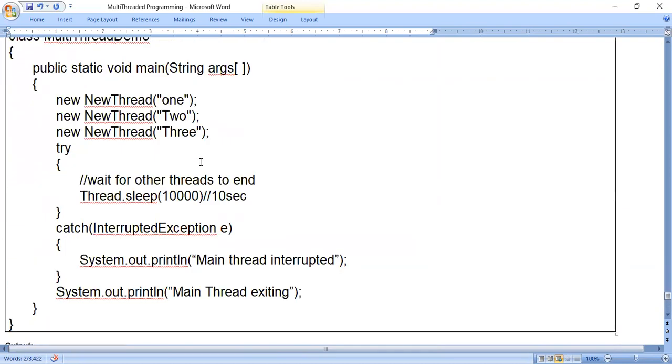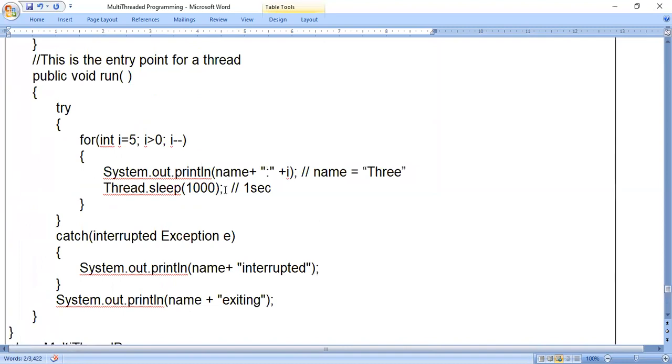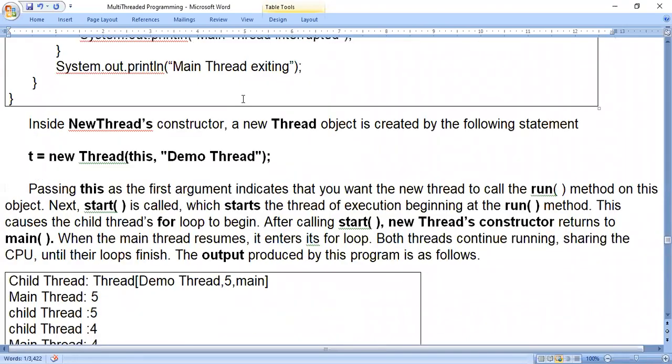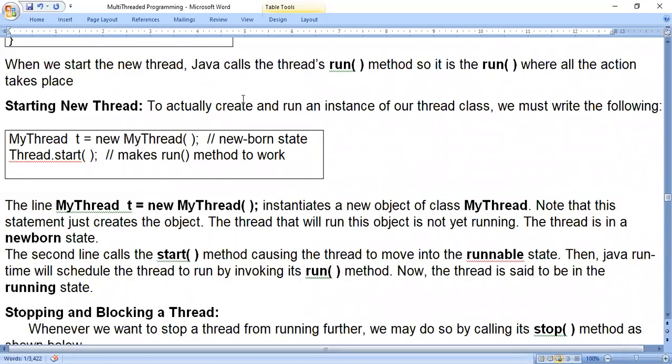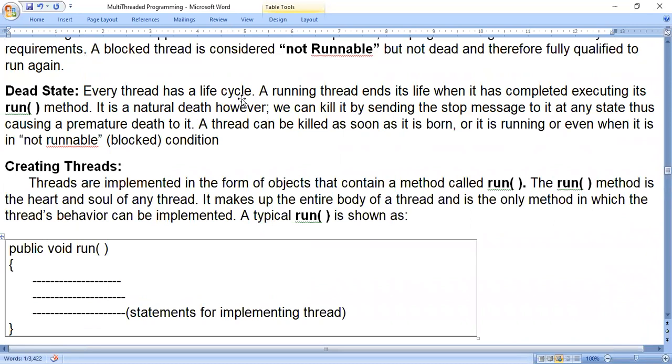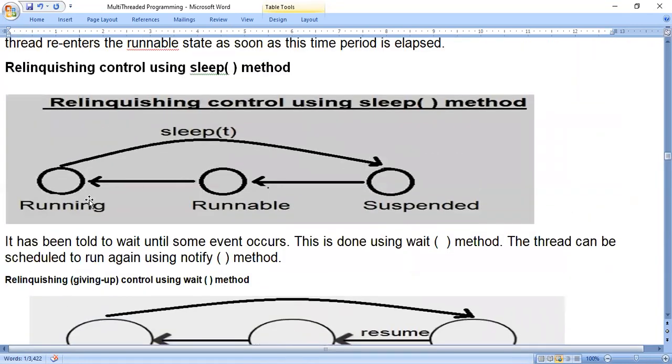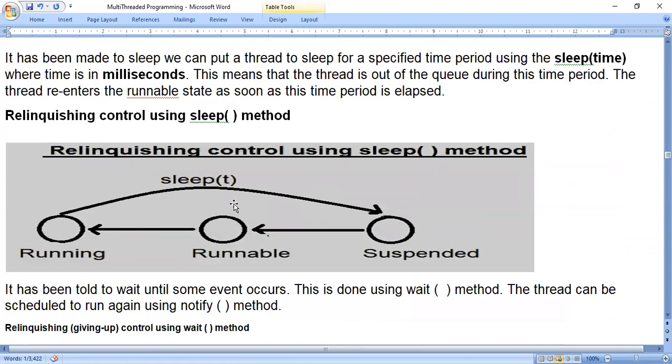Whenever we consider multi-threaded programming, when I say thread to sleep for 1 second, those threads will move to the runnable state. Runnable is like a blocked state, you just consider. See here, you should consider this diagram.